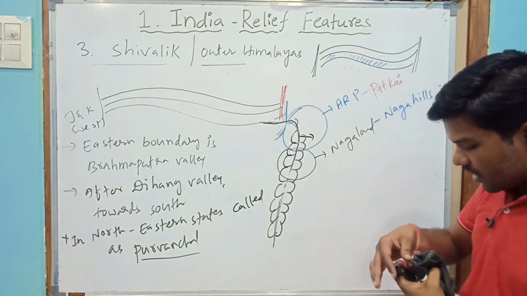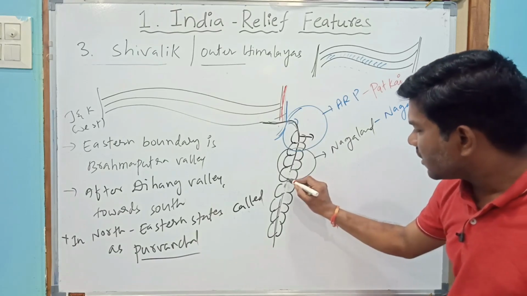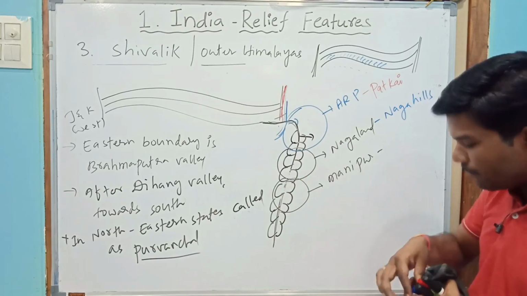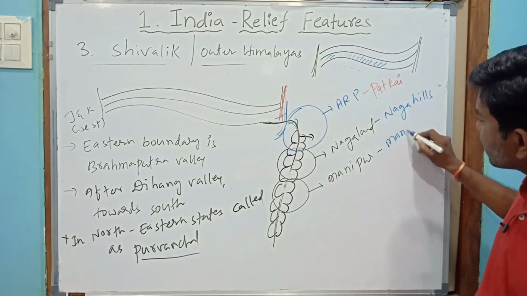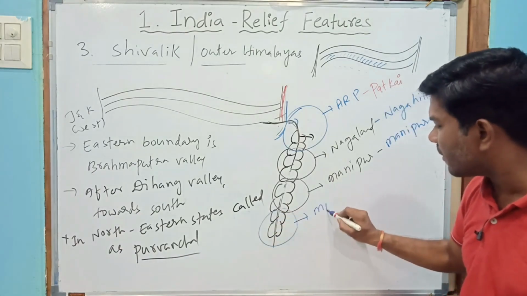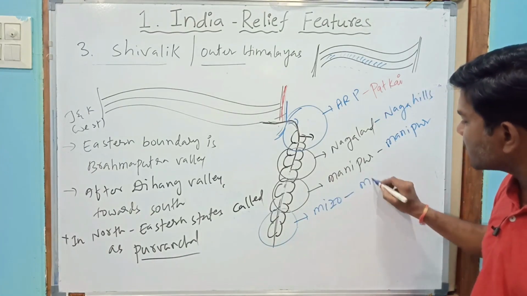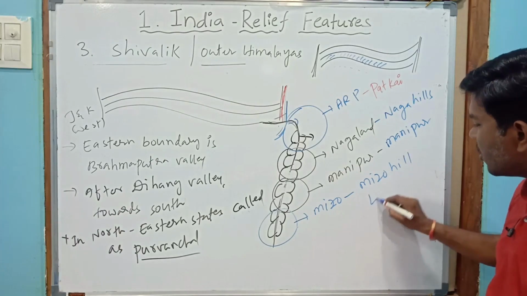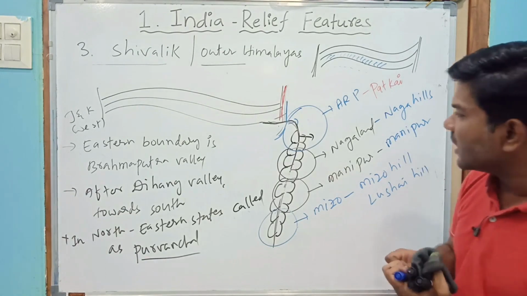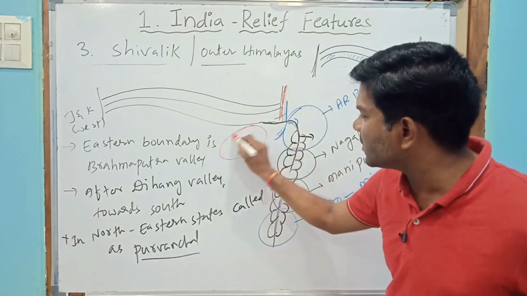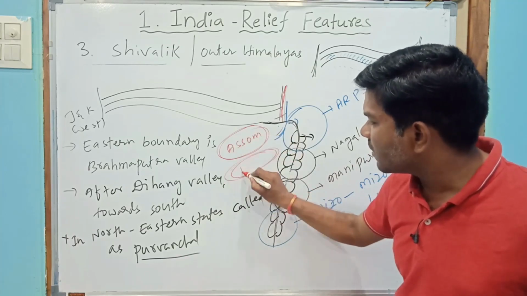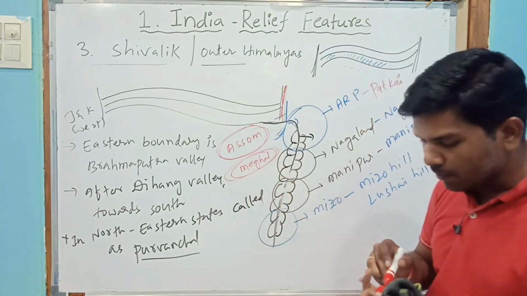Next is Manipur, where these are called Manipur Hills. Next is Mizoram, where these are called Mizo Hills or Lushai Hills. There are also two other states, Assam and Meghalaya.